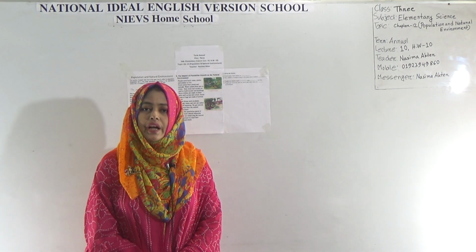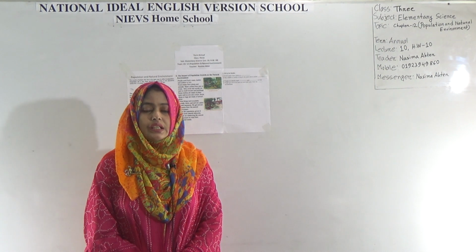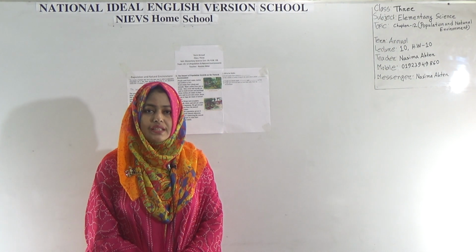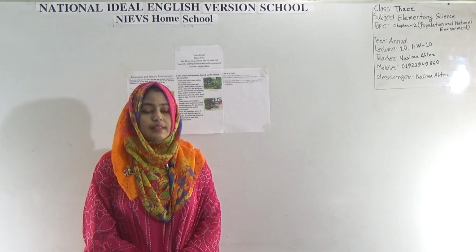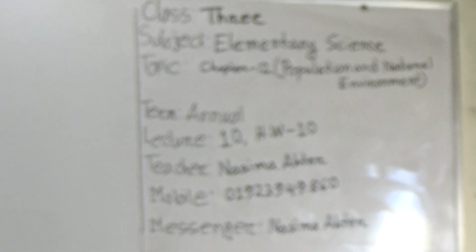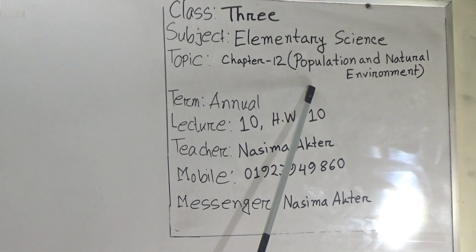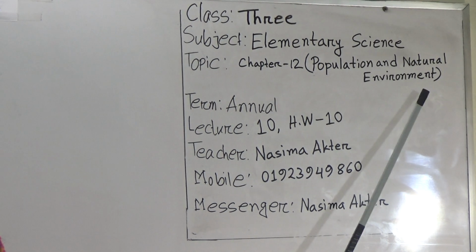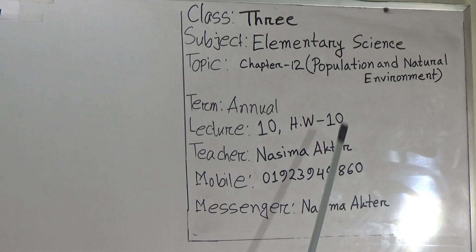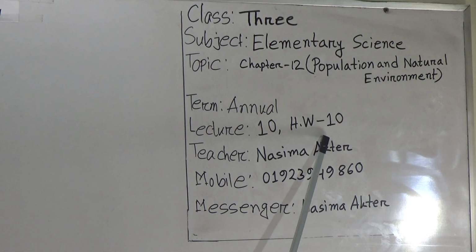Dear student, today I am going to take an elementary science class for class 3 students. Our today's topic is chapter 12, and the chapter name is population and natural environment. Let's see today's topic properly. This is chapter 12, and this is lecture number 10, and I will give you SW. Our SW number will be 10.